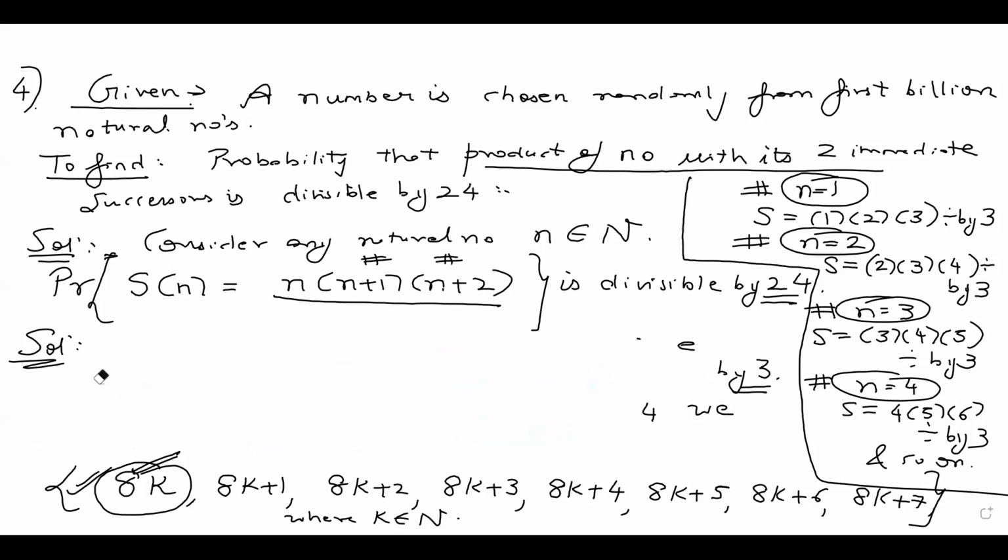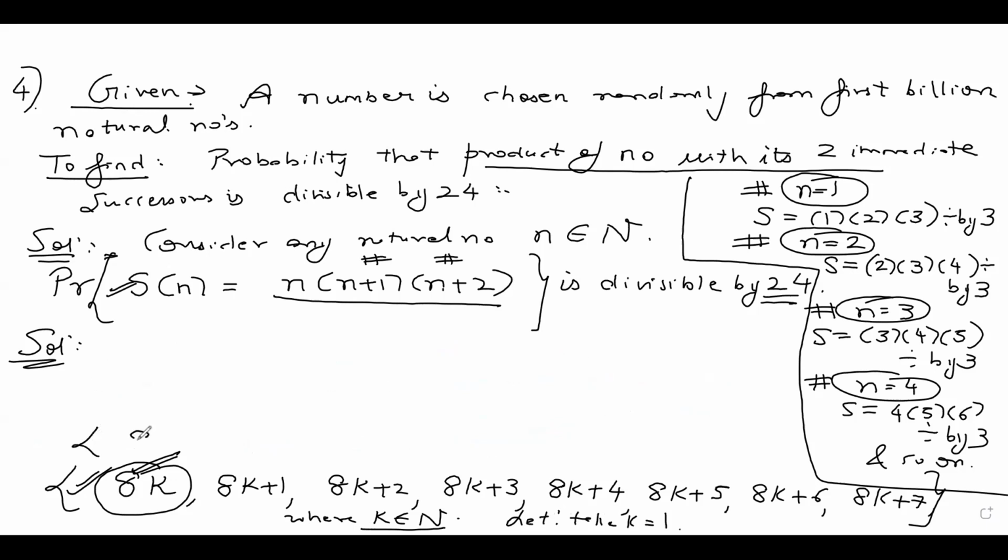Let us now put 8k, 8k plus 1, let's put all these expressions in Sn now. First of all, k belongs to natural numbers, guys. So let's take k as 1.